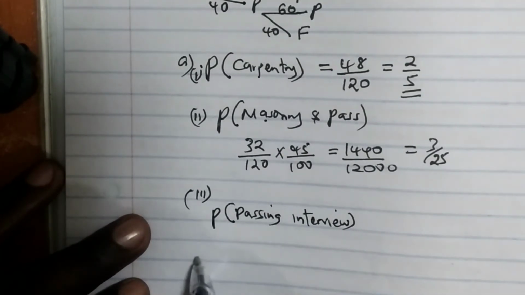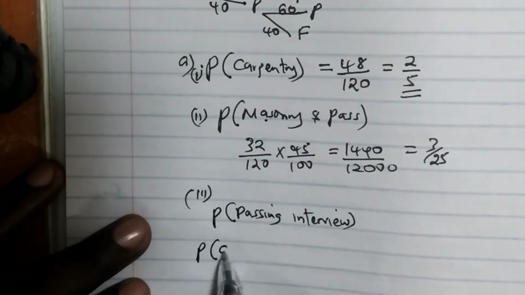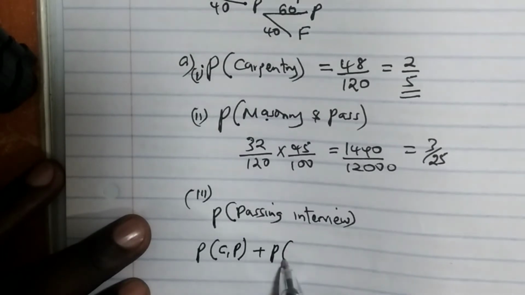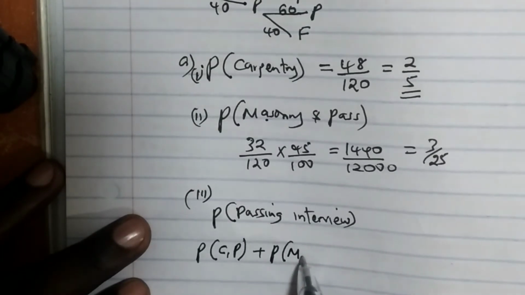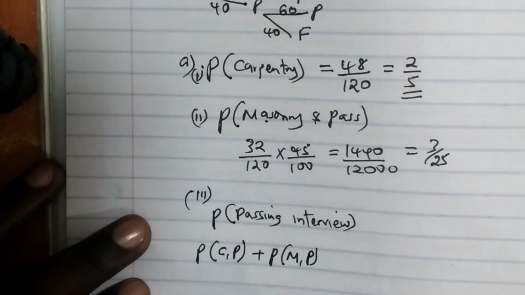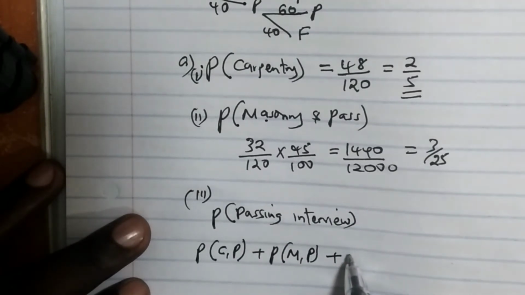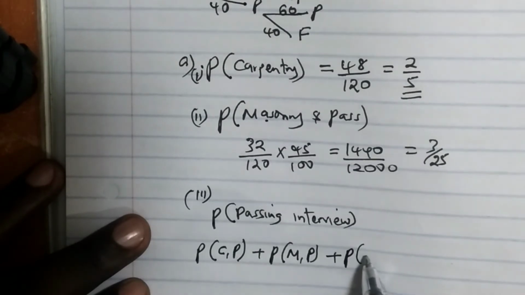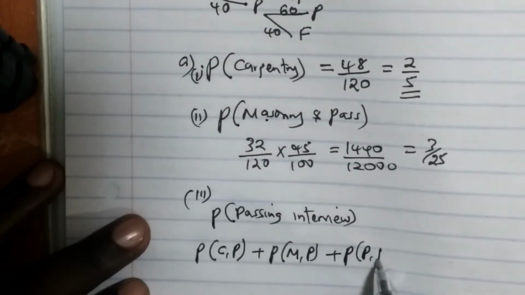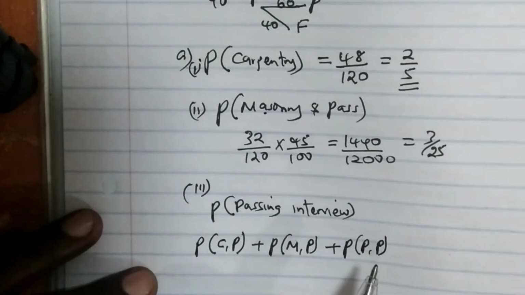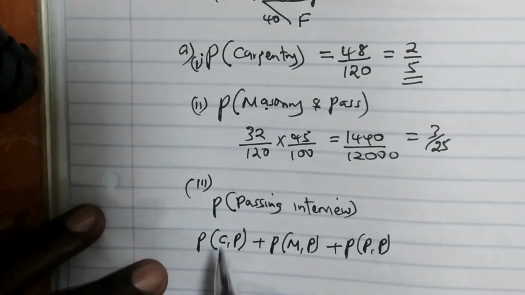This is going to be equal to the probability of the student being interviewed for carpentry and passing that carpentry, we add the probability of the student being interviewed for masonry and passing that masonry interview. We add the probability of the student being interviewed for plumbing. We multiply by the probability of passing the plumbing interview.